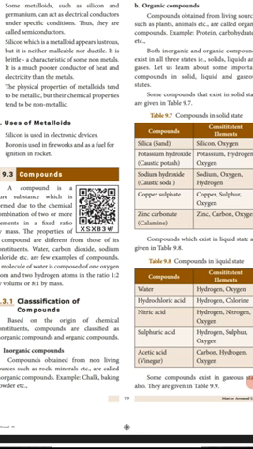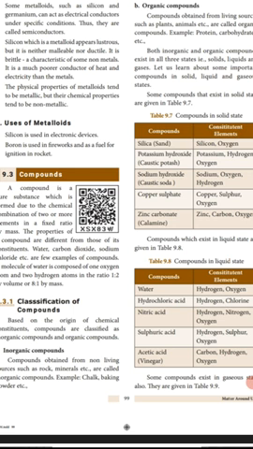Inorganic compounds are obtained from non-living sources like rocks and minerals. Examples are chalk powder, chalk piece and baking powder. Next are organic compounds, obtained from living organisms like plants and animals. Examples of organic compounds are protein and carbohydrate. Inorganic and organic compounds exist in all three states: solid, liquid and gaseous.